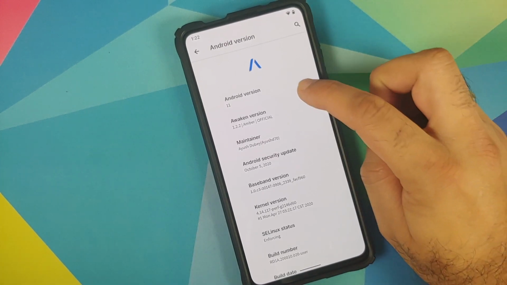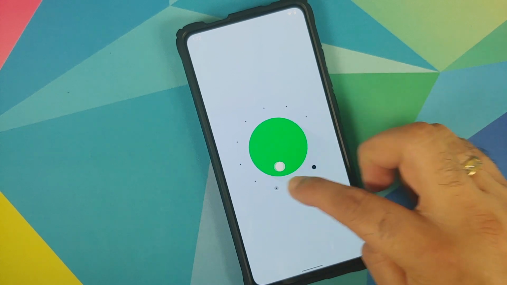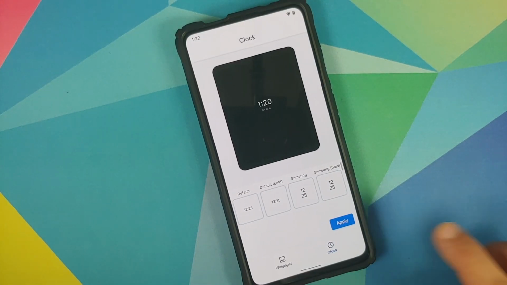What's new in Awaken OS version 1.2.2 based on Android 11 running on the Redmi K20 Pro or the Xiaomi Mi 9T Pro?